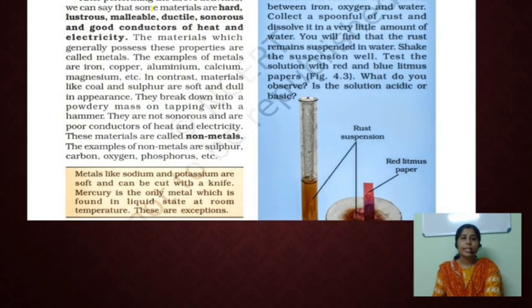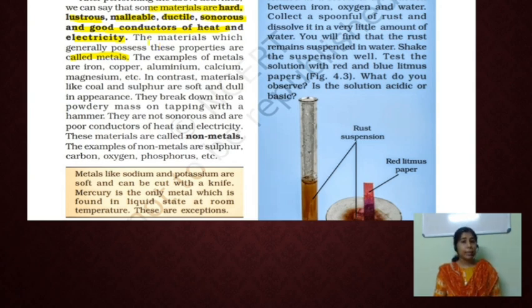Materials that are hard, lustrous, malleable, ductile, sonorous and good conductors of heat and electricity are called metals.